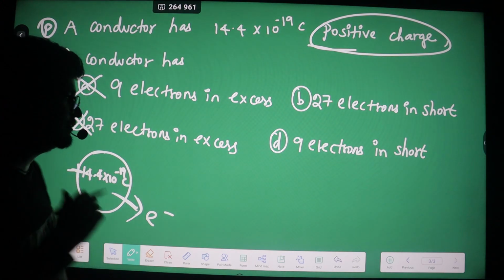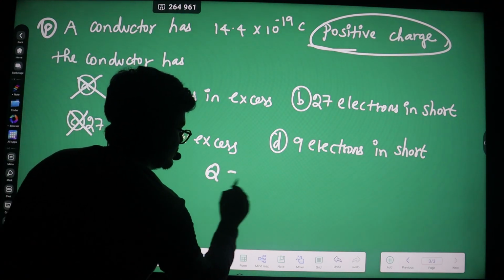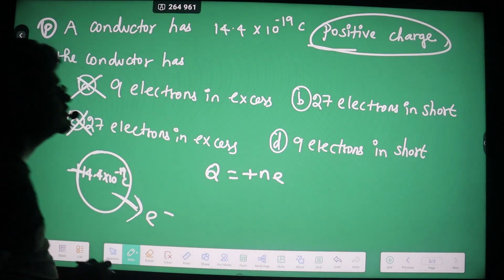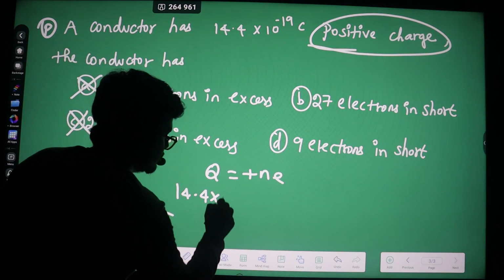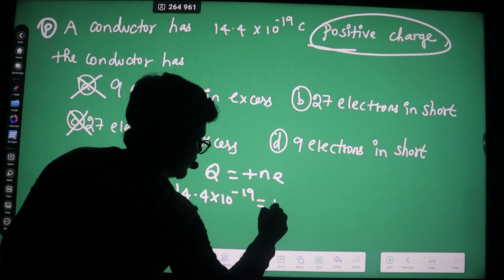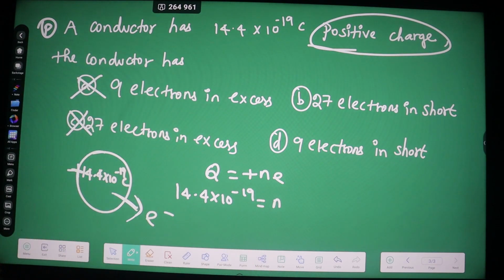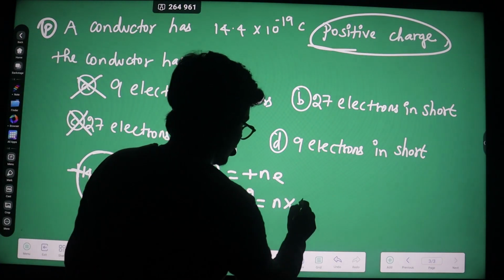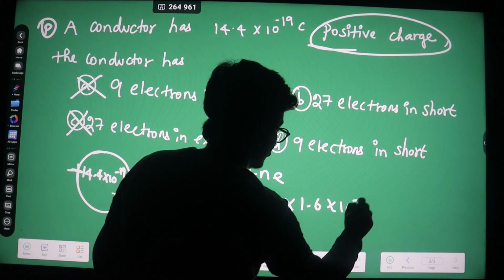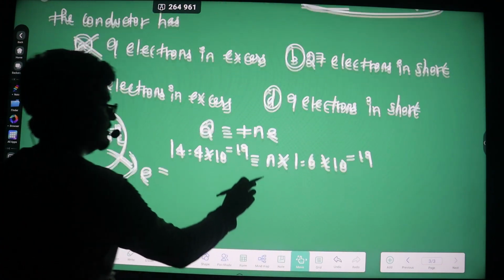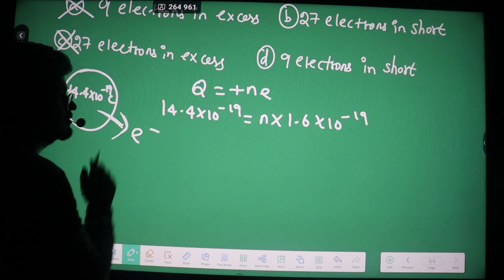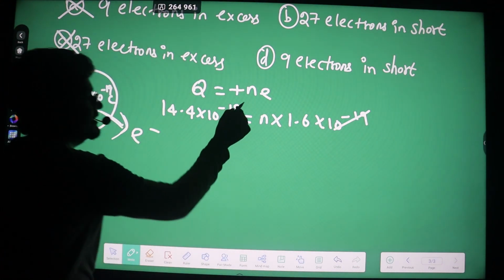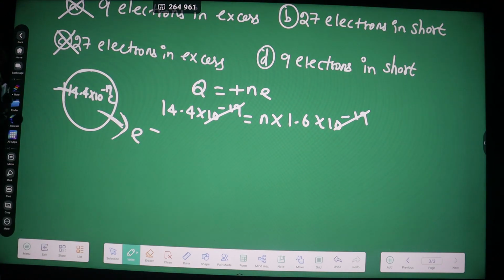So how to decide? We know the formula, Q is equal to Ne, right? And what is the value of Q? 14.4 into 10 to the power minus 19 is equal to N into the electron charge, that is 1.6 into 10 to the power minus 19, right? As you can see, 10 to the power minus 19 and 10 to the power minus 19 cancel each other out.